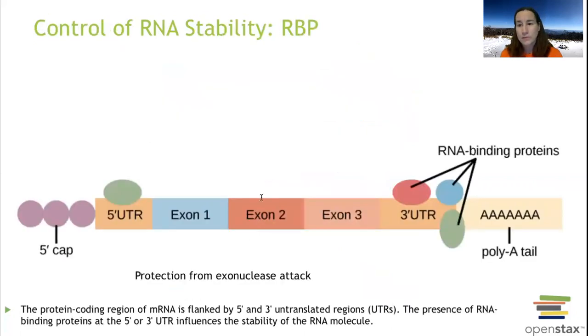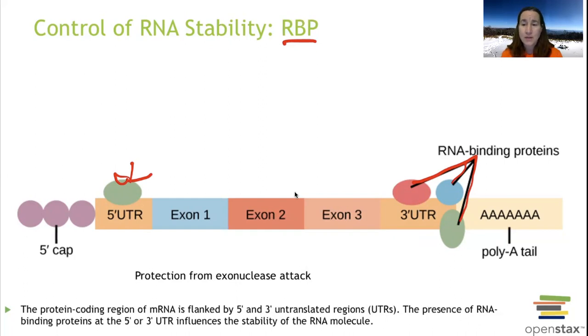One more thing that helps us make sure that that messenger RNA is stable is that we can tack on these binding proteins. They're called RBPs, RNA binding proteins, and those can help with stability. So we've got some here, over here near the tail, and we've got this guy over here. Again, RBPs can help increase or decrease stability of that RNA molecule.